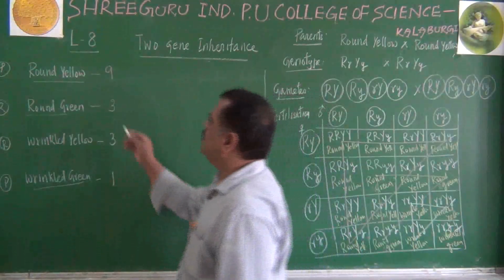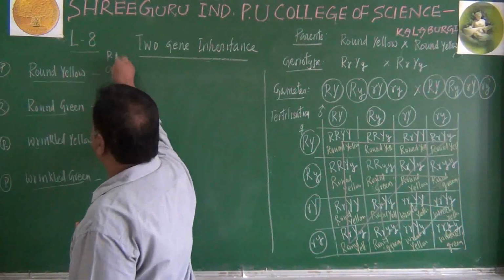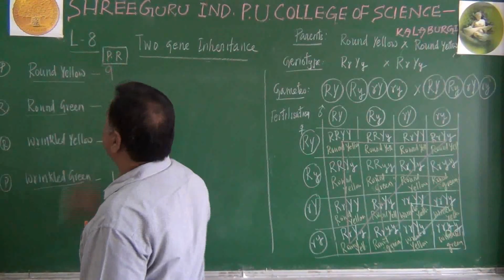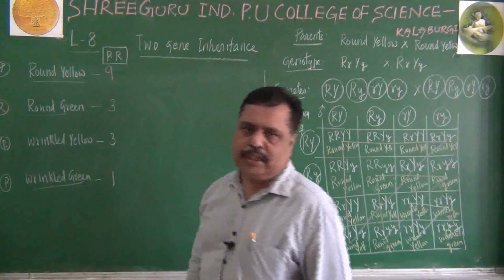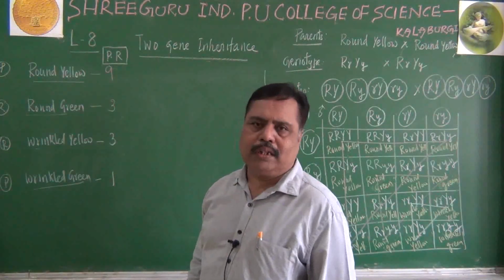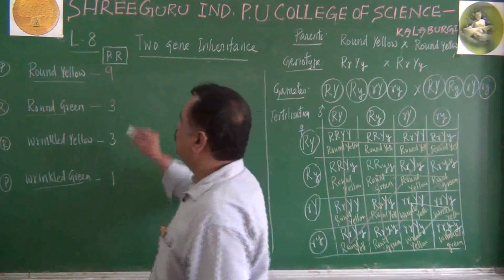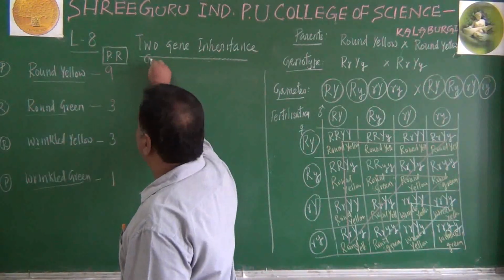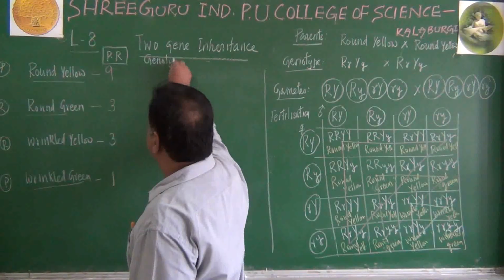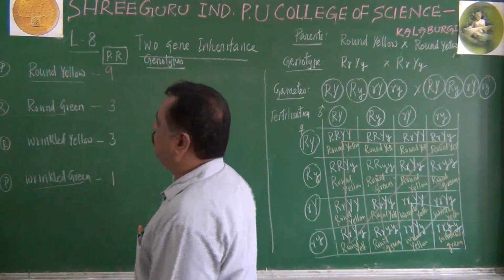Remember students, this is the phenotypic ratio of a dihybrid cross in the F2 generation. Shall we come to the genotypic ratio? Listen to me. What about genotypes? Possible genotypes, let me tell you here.